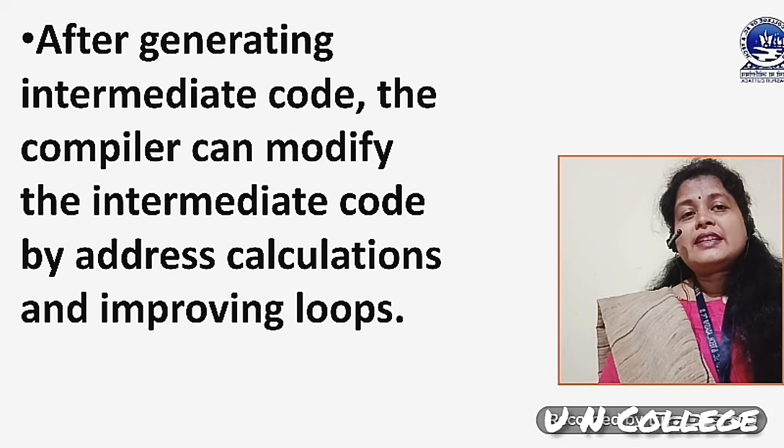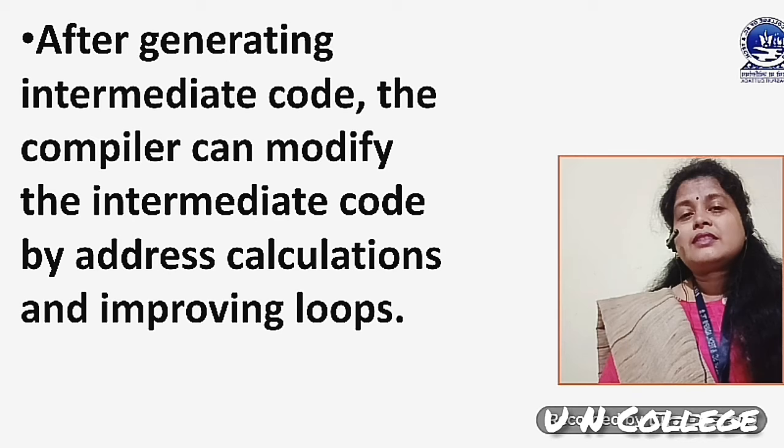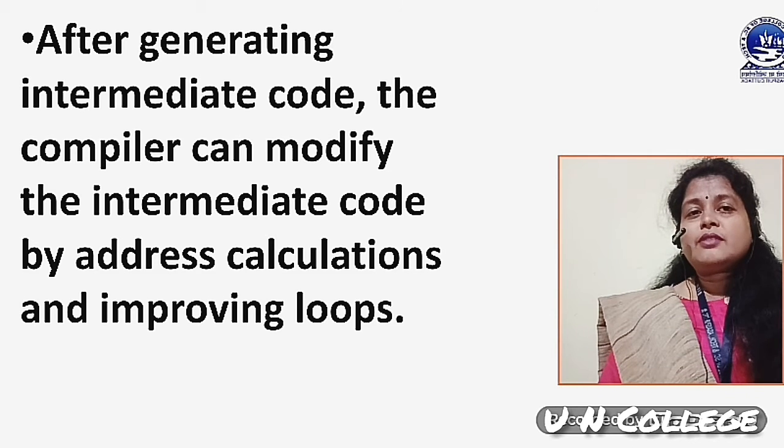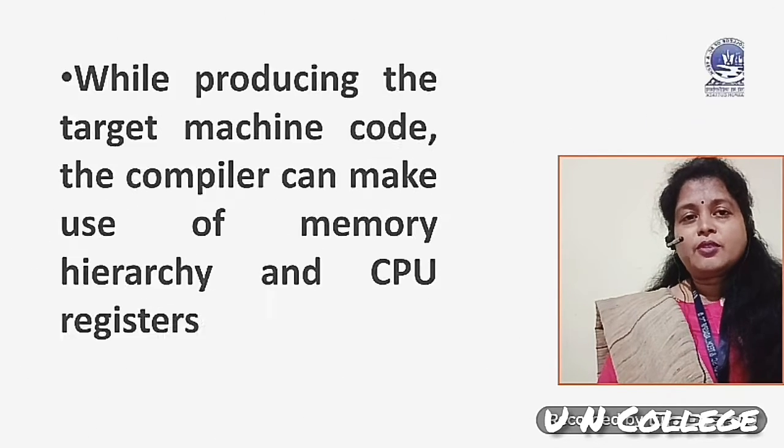After generating the intermediate code, we know that lexical analysis, syntax analysis and semantic analysis are performed first, and then the intermediate code is generated. After generating intermediate code, the compiler can modify it by address calculation and improving loops.